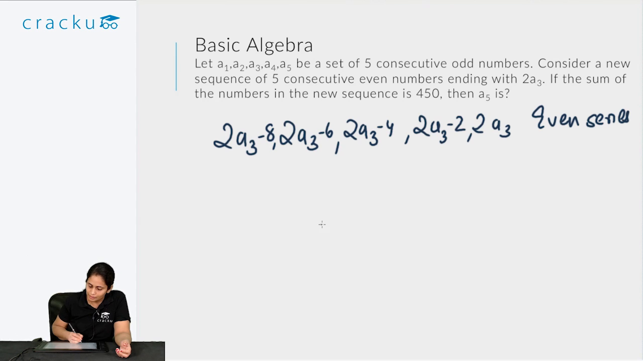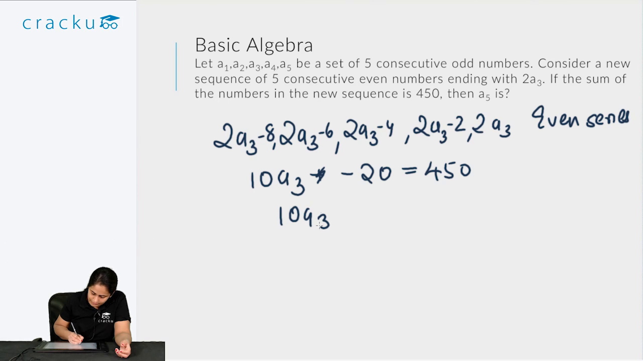Now based on this, the sum of this new sequence is 450. So let's add them up. So we have 10A3 minus 8 minus 6 minus 4 minus 2, which is 20. So 10A3 minus 20 is equal to 450. So 10A3 is equal to 470. A3 is equal to 47.